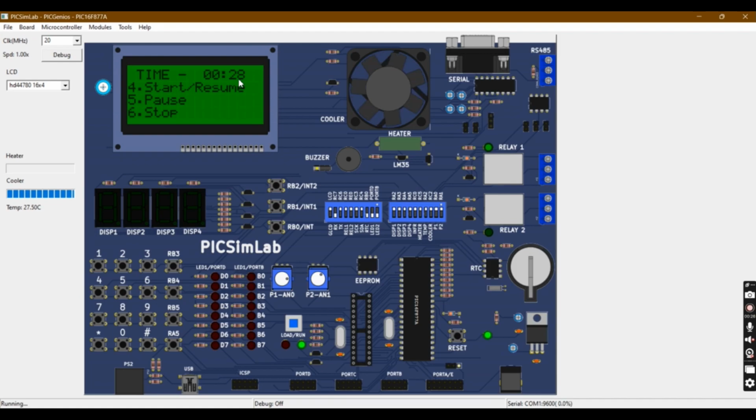If you want to pause the timer, press key number 5. You can observe that the time is stopped and the fan is also stopped. Let us resume it and wait for the food to cook.